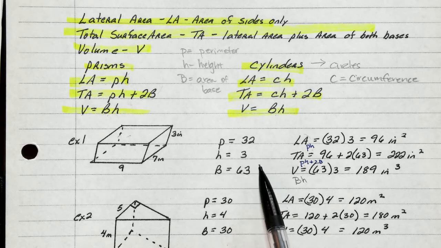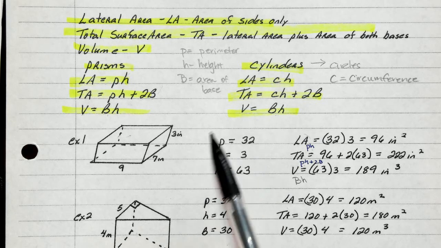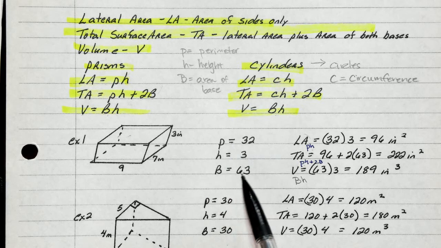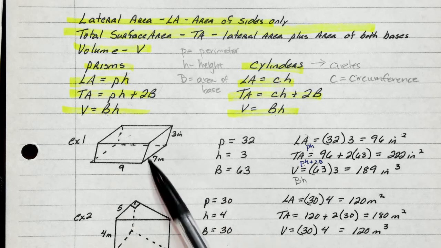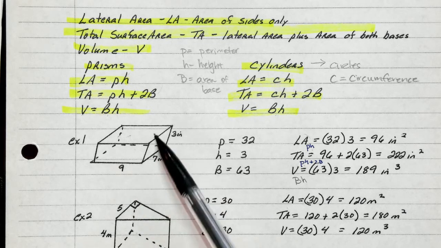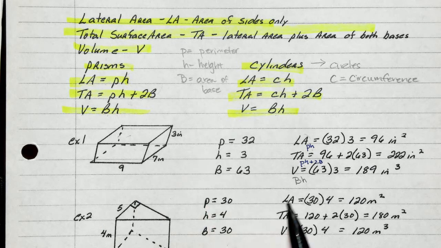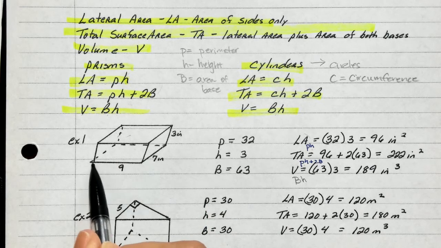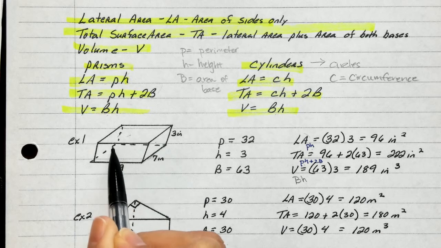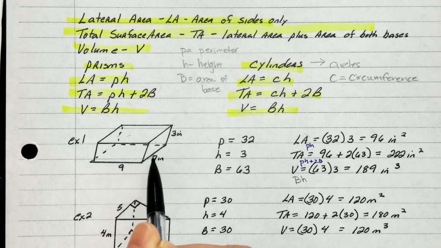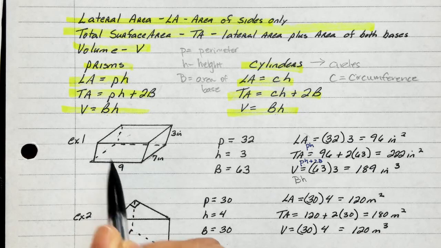The next thing that I suggest for hexagonal prisms, for polyhedrons, is to give yourself a key. Give yourself a key. Go ahead and find your perimeter, find your height, and then find your big B. All right, so let's see how do we do that. Here, we have a rectangular prism. So the perimeter, we know this is 9, this is 7. We know this would be 9, and this would be 7. So if we add up those 4 sides,